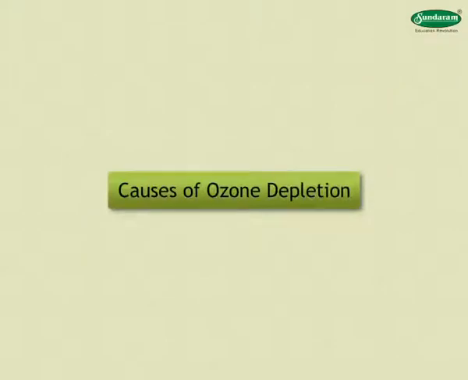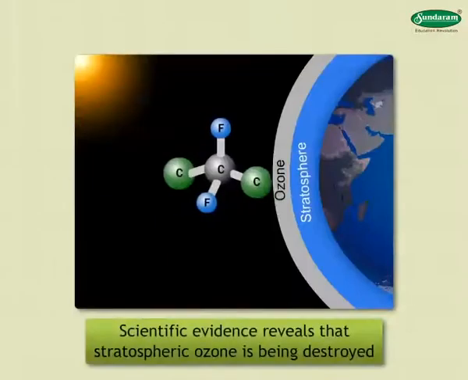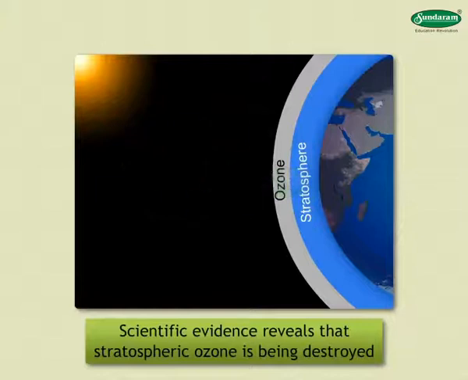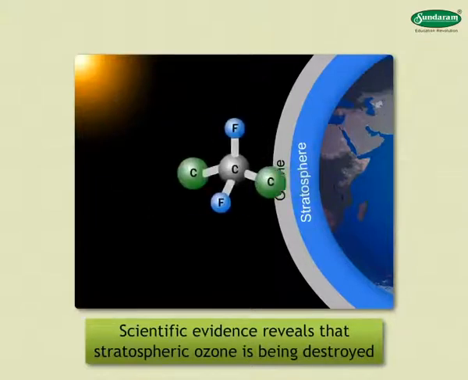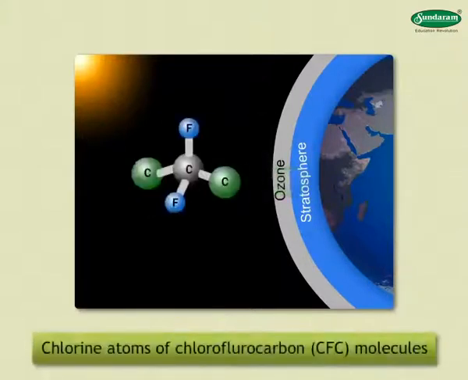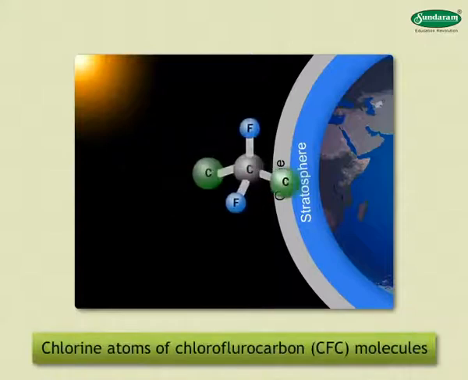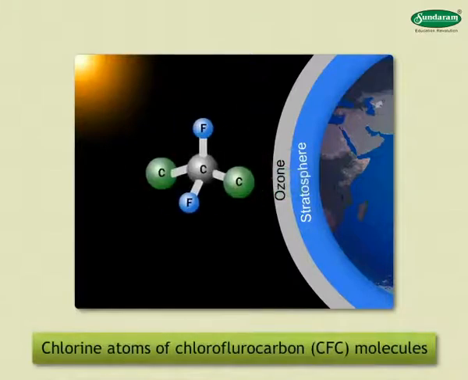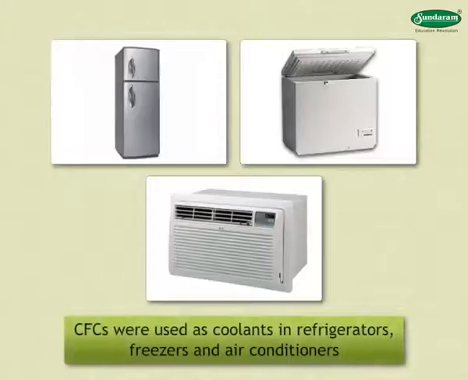Causes of ozone depletion. Scientific evidence reveals that stratospheric ozone is being destroyed by chlorine atoms of chlorofluorocarbon (CFC) molecules. CFCs were used as coolants in refrigerators, freezers, and air conditioners in buildings and cars manufactured before 1995.